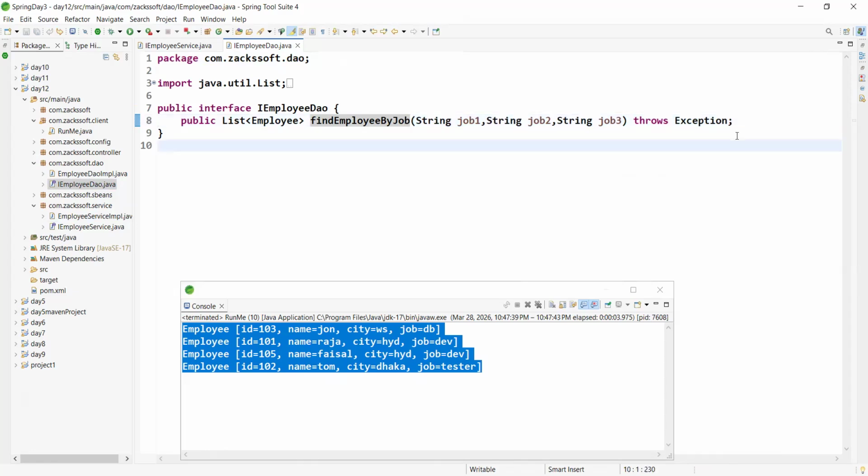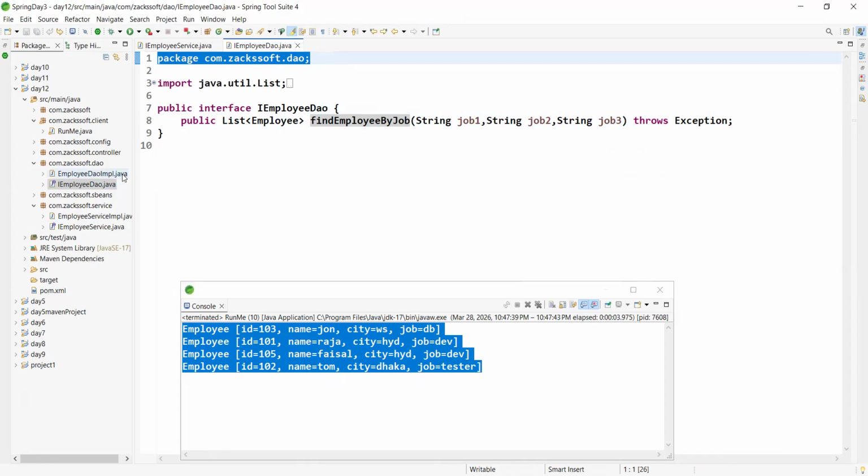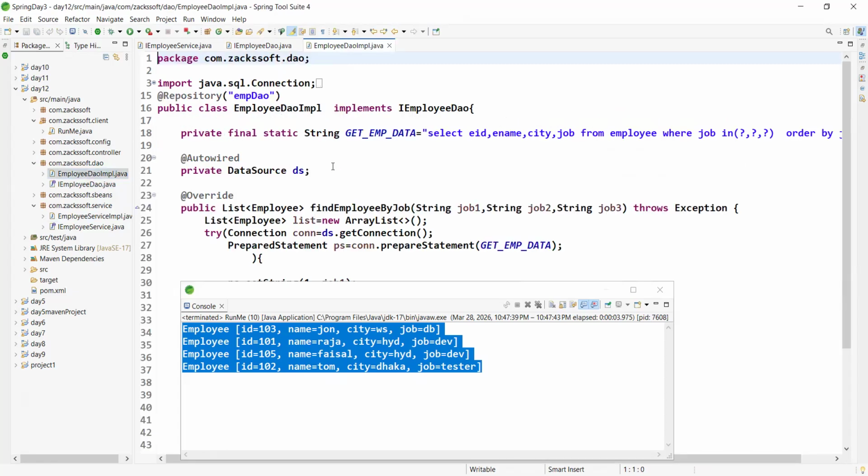No question, sir. Simply one interface. Package name is DAO. So simply, what is the implementation class? EmployeeDAO. Okay.